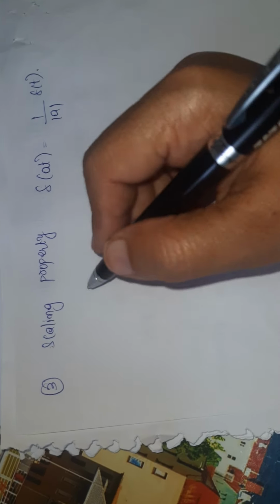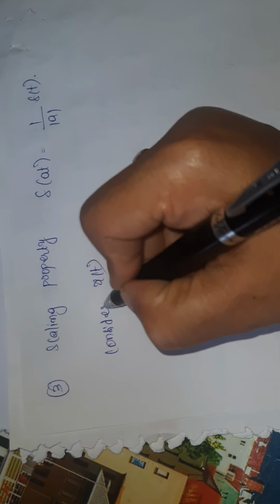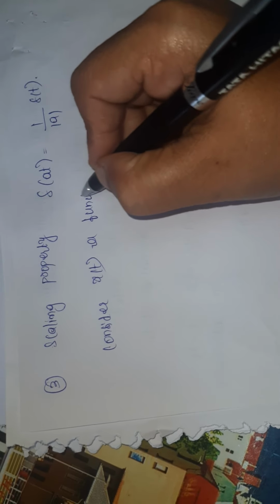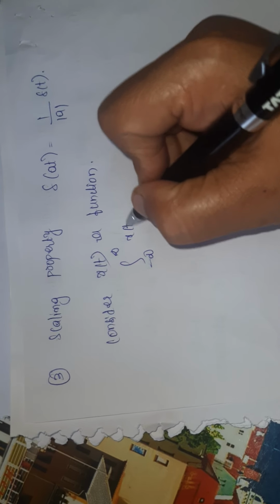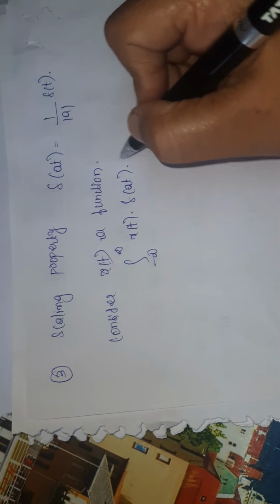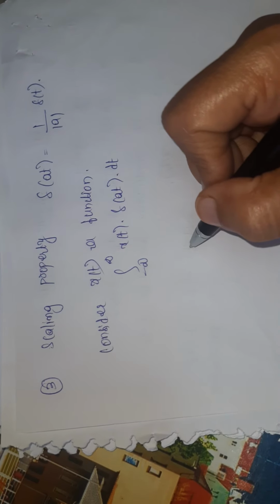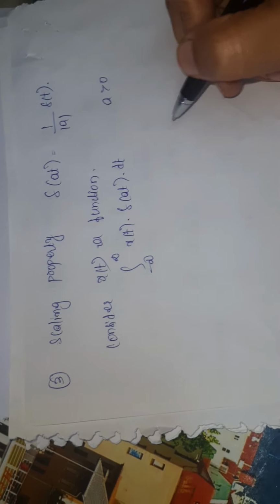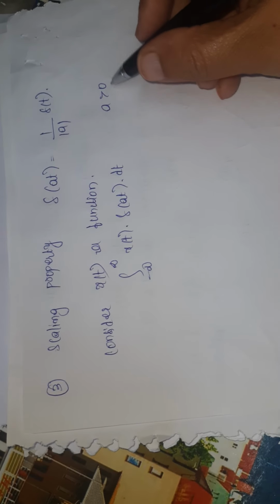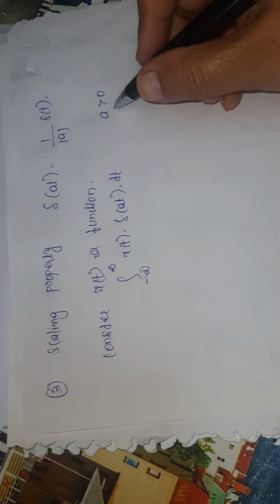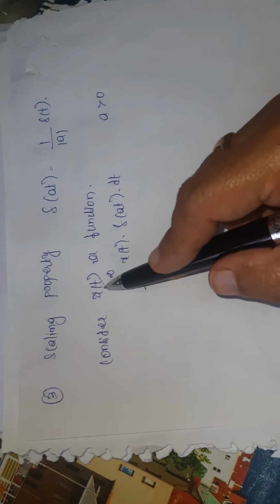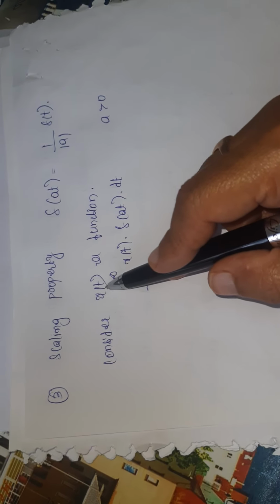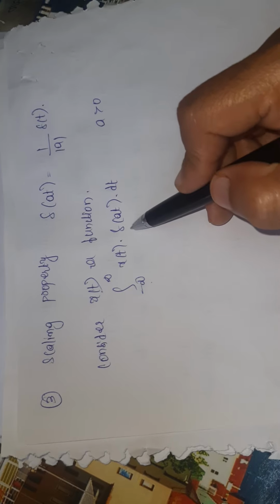So here let us consider x of t is a function. I am taking its integral, x of t into del of at into dt, and I am considering here that the value of a is greater than 0. We will get clarity later on what will happen for a greater than 0 and a less than 0. So first I am considering the case a greater than 0. I am considering a function x of t, and I am doing the integration by multiplying it with del of at.